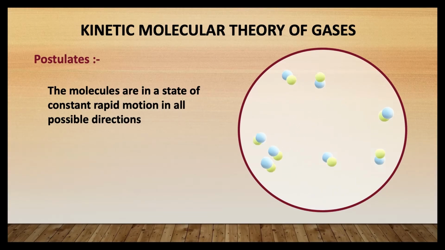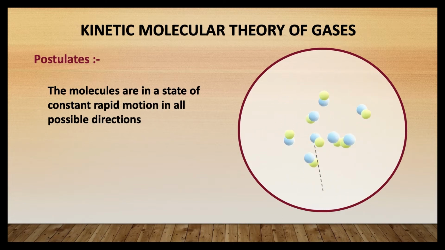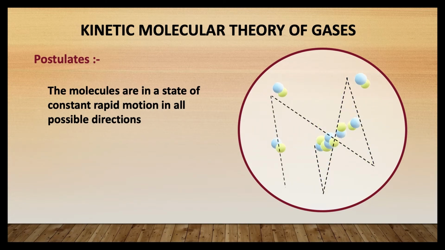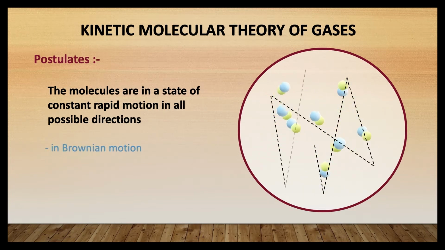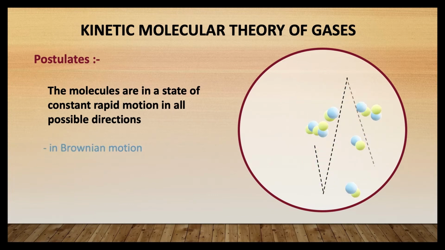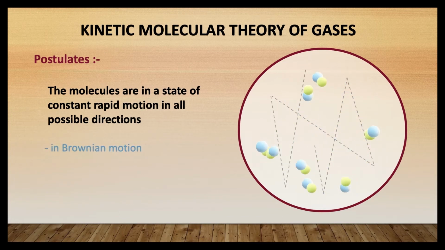The next postulate says that the particles of gases, whether atoms or molecules, are not static and move randomly, taking straight line paths. This movement of gas molecules in different directions is called Brownian motion. Their speed and direction change when they collide with one another or with the walls of the container.